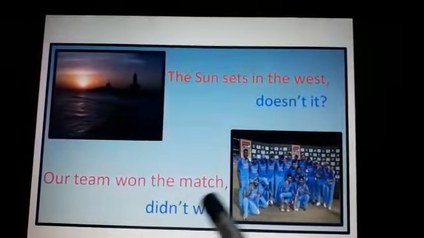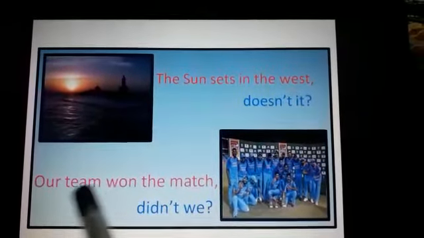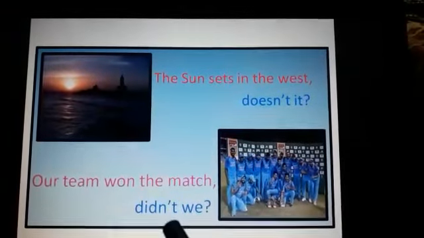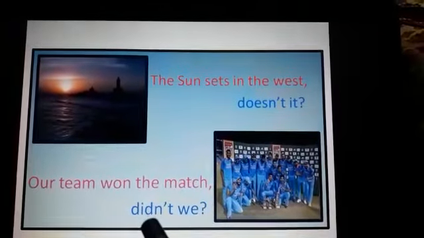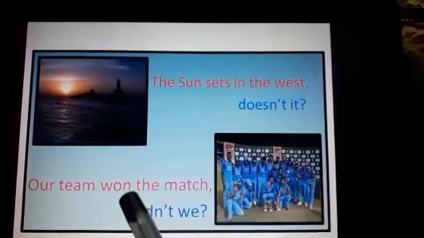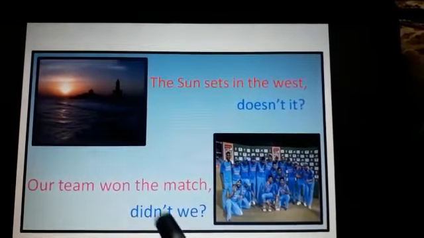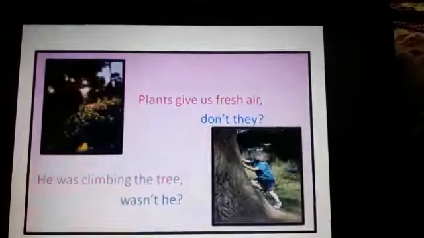Then, our team won the match. Here you see this is also what sentence? A positive statement, so we have to give a negative tag. Won is the past tense, so you have to give did. There is no auxiliary verb, so you have to see the main verb only. Since won is the past tense, so didn't. Our team becomes we.